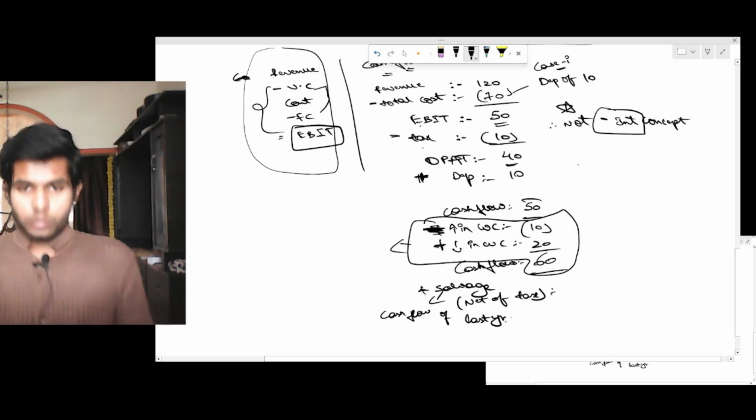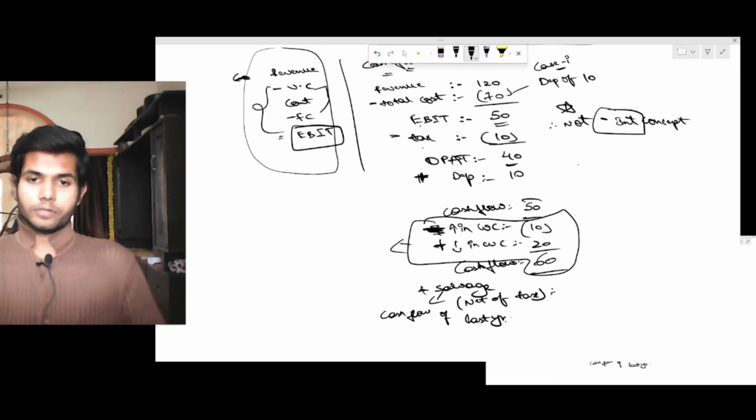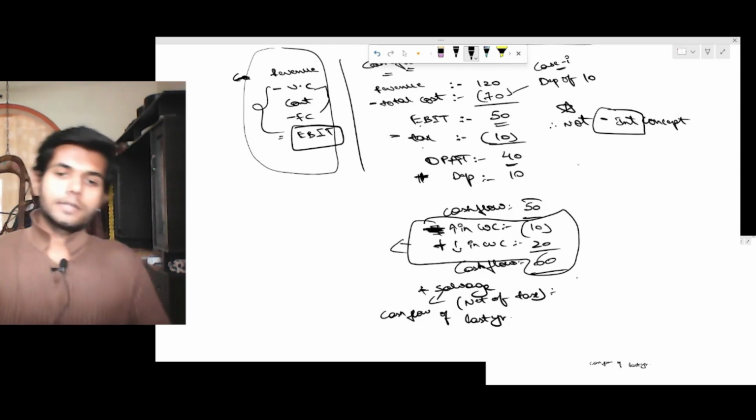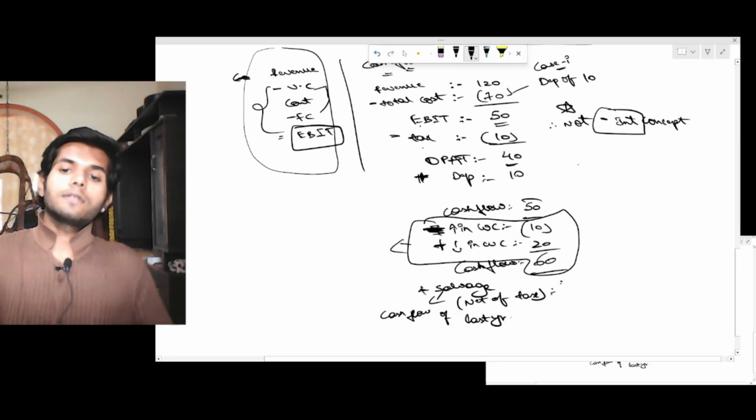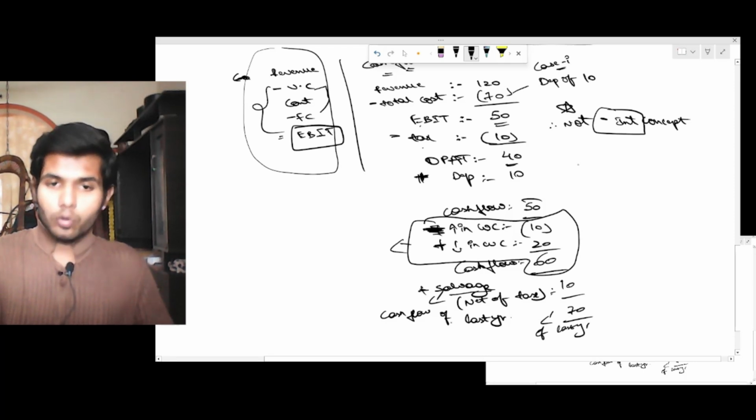So I want you people to note this. Noting this itself is solving a majority of the question. The rest of the things we'll be doing; all we need to do is find out the NPV. All right. Once you know this, that's it. If at all there is a salvage amount of 10 in the last year, we'll be getting 70 of last year itself. For last year, salvage value will always be for last year, and we'll be taking